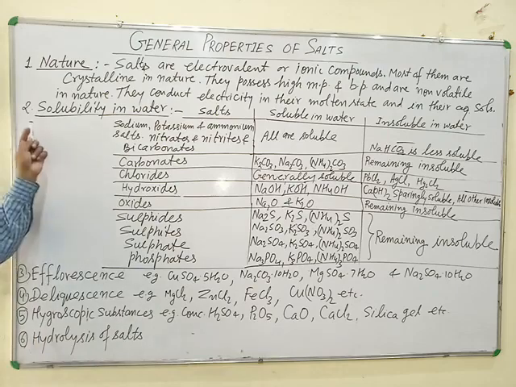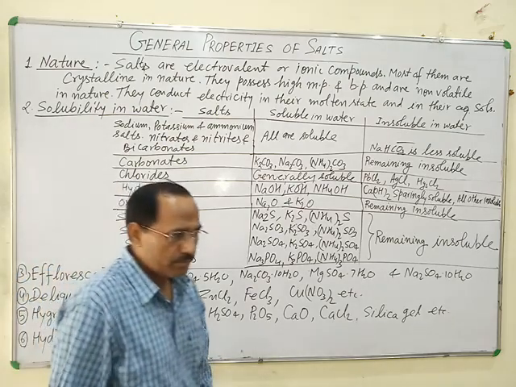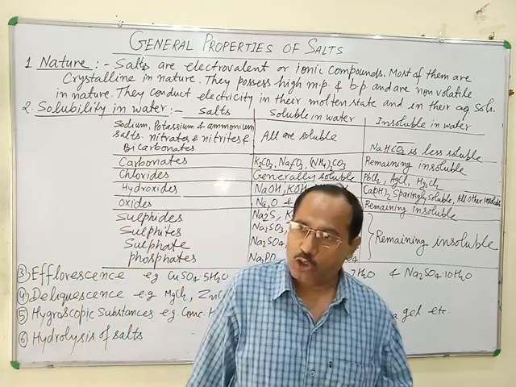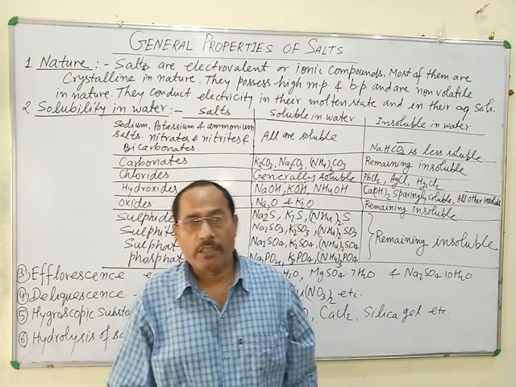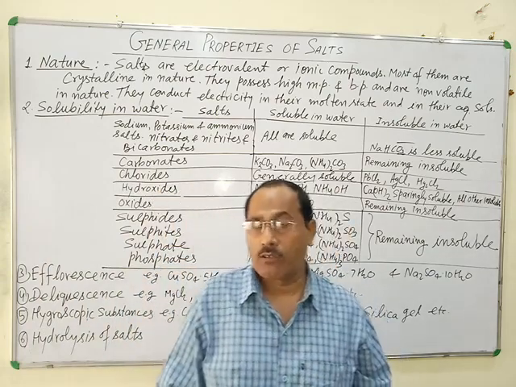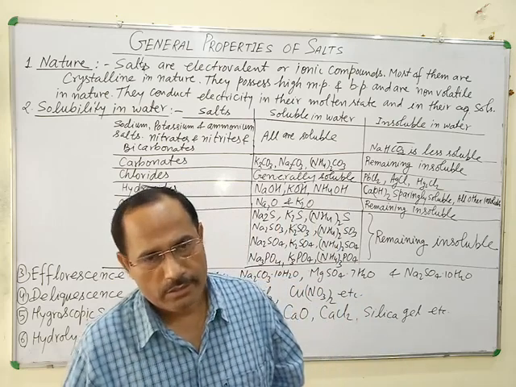Next property is solubility in water. Salts may be soluble in water, sparingly soluble in water, or insoluble in water.